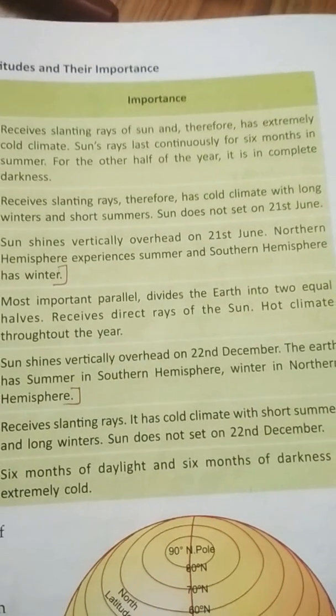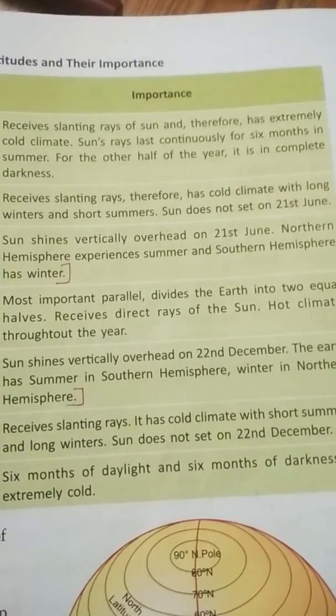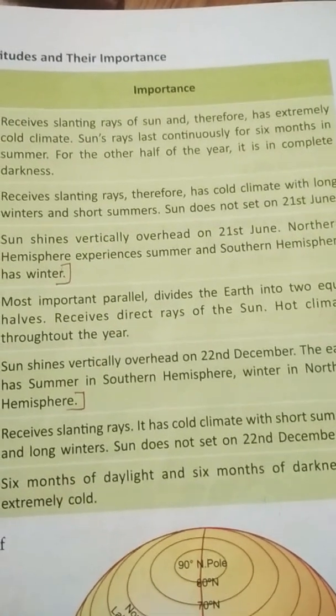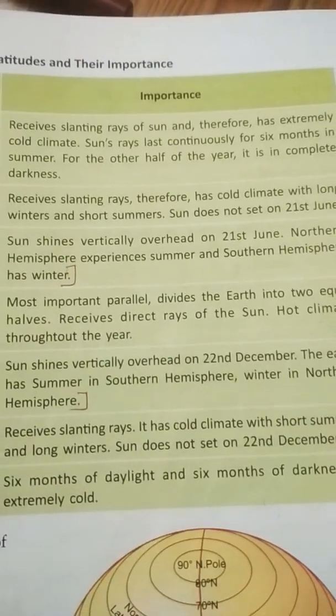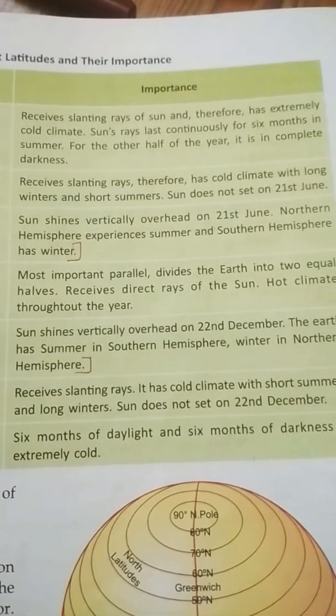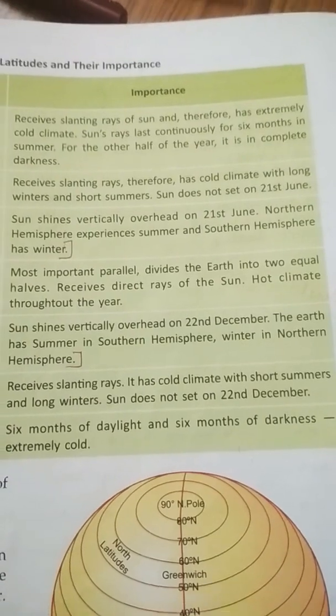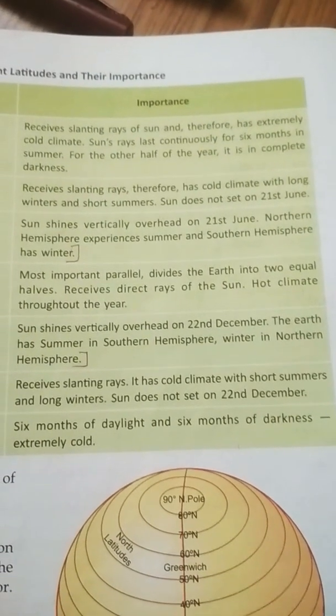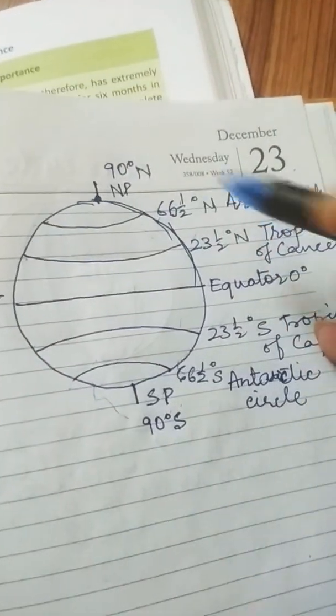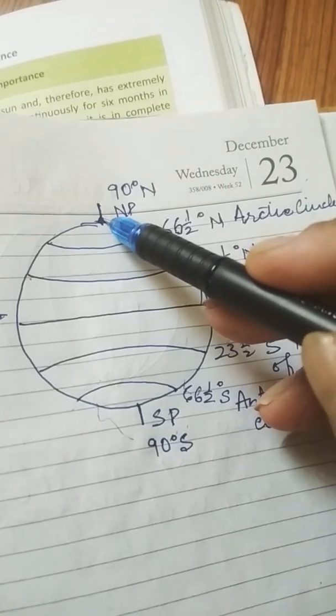Sun rays last continuously for 6 months in summer. For the other half of the year it is complete darkness. Now for the southern hemisphere, that is the South Pole, 6 months of daylight and 6 months of darkness, extremely cold since they receive the sun rays from very far away. So they are mostly cold areas, and you can see they are not circles, they are points.